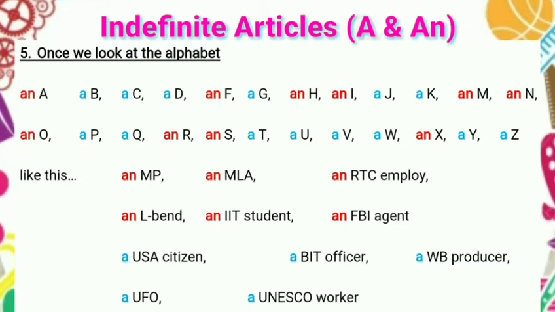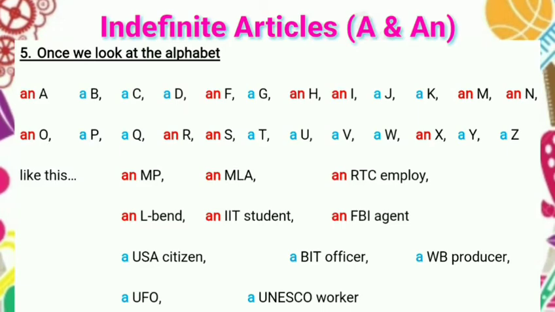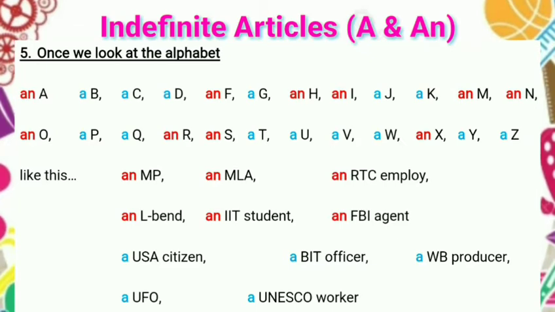A J. A K. An M, A sound, an M. An N, A sound, an N. An O, a P, a Q. An R, A sound, an R. An S, a T, a U, U sound, a U. A V, a W. An X, a Y, a Z. Like this.